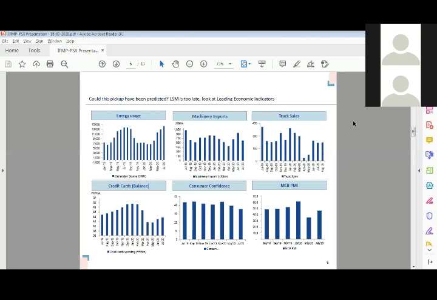Now, essentially, when we look at catching trends in the stock market, all of us want to know at what point we should buy or sell a share. So let's break down the share price. Essentially, if you think about it, you can break down the share price into the profitability and valuations.